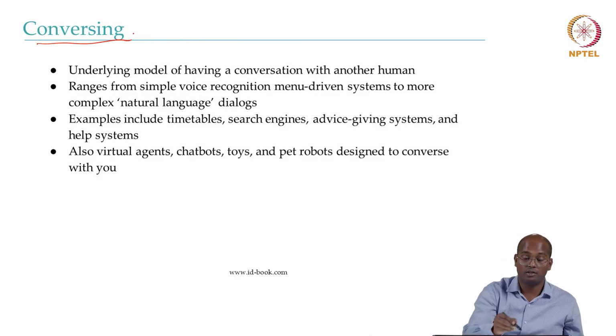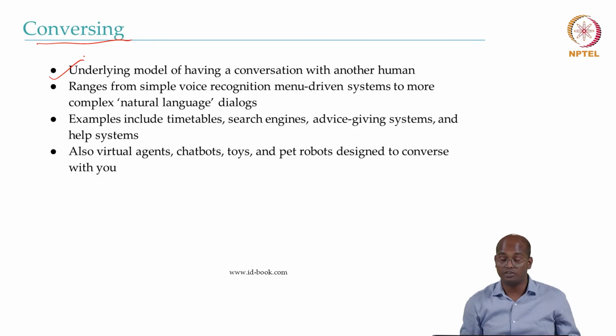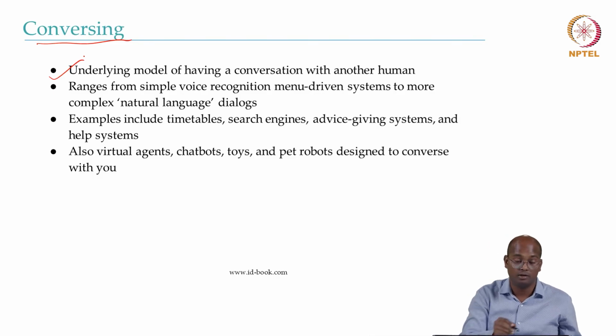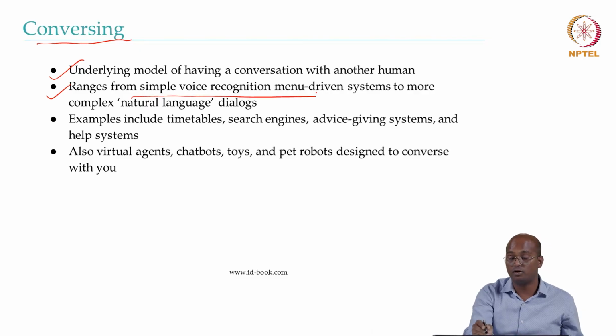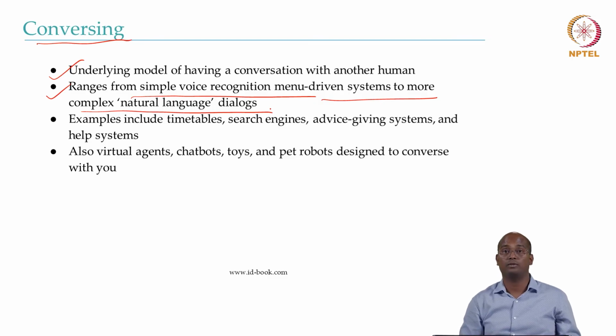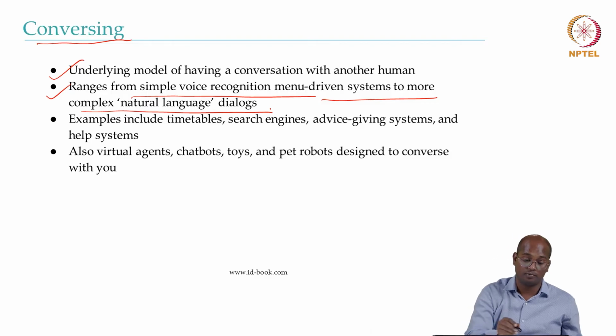So next one is conversing. The underlying model is having a conversation with another human or another machine. It ranges from simple voice recognition menu-driven systems to more complex natural language dialogues. Especially in the era of ChatGPT, I believe conversing has become quite easy and quite accurate, because earlier the conversation used to happen within a fixed set of options. If you spoke or typed in natural language, the system might not be able to understand you. But now things have changed in a good direction.